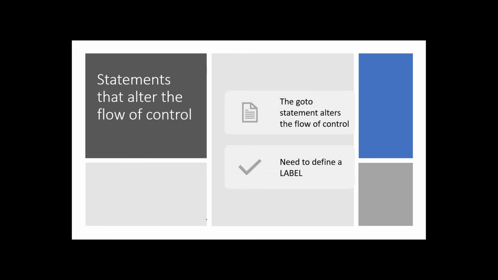Next, we are going to see the statements that alter the flow of control. What statement will generally alter the flow of control? Goto statement will alter the flow of control. If we implement goto statements, then we need to define a label for a statement. Why do we need to define a label? That label will contain the place where the goto statement has to be altered.